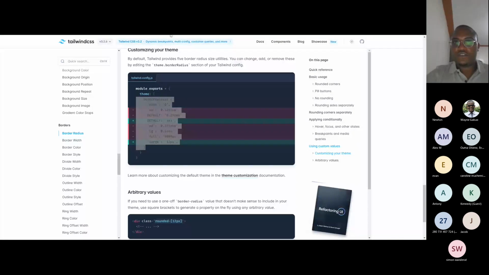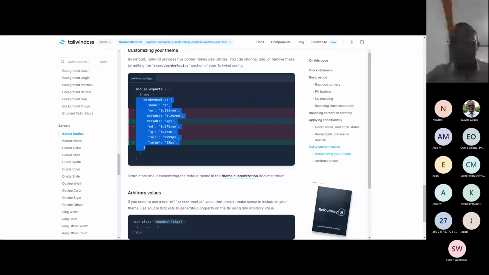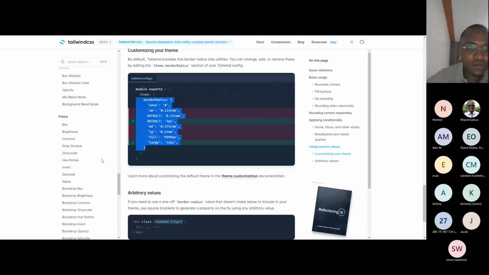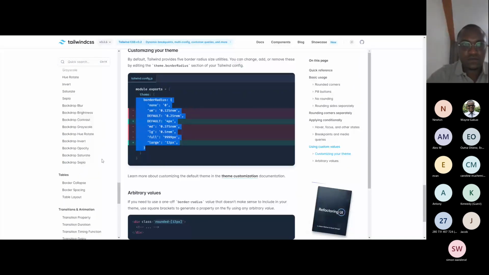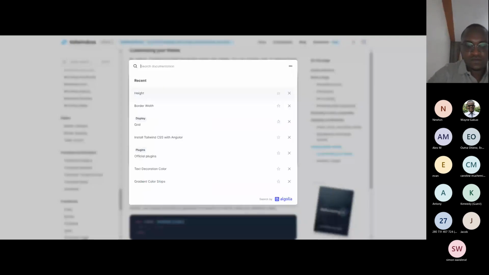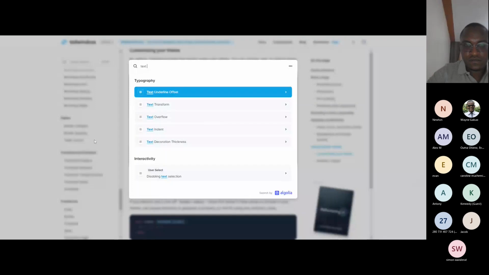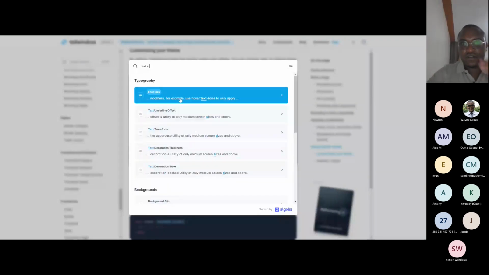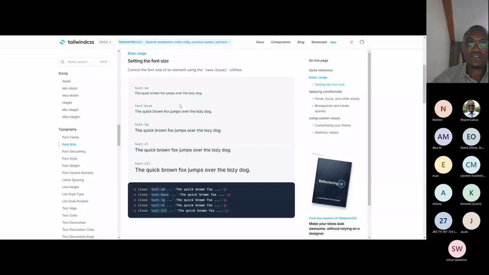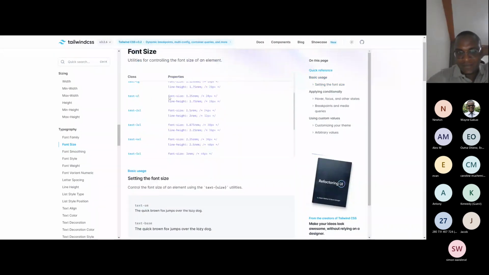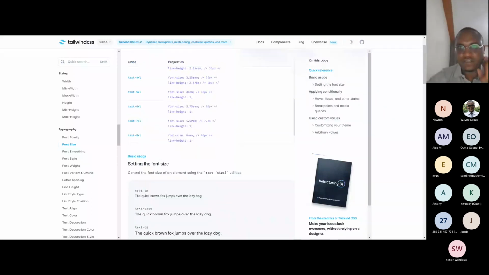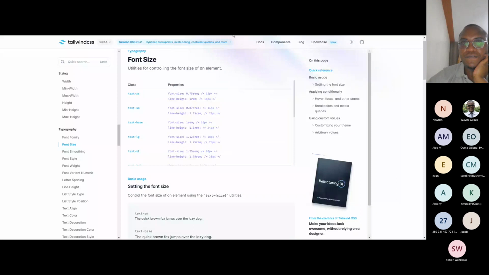so let's share. Tailwind. Yeah, so. Oh, so all you need to do is come and do text, font size. Okay. There it is. So all you need to do, text height, it tells you text XS, SM, base, XL, all this. So from GitHub, the title was color. Okay.